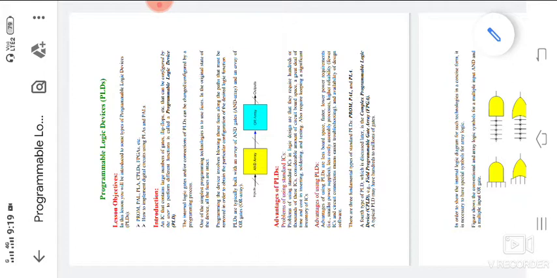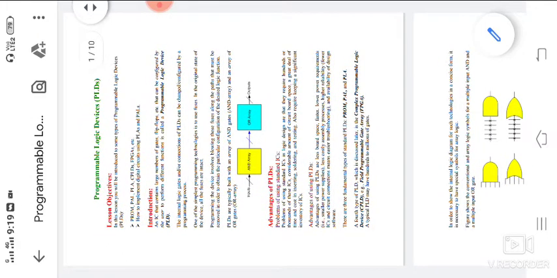For example, we have an IC, and in that IC a number of gates are there, flip-flops are there, muxes are there, whatever detailed circuits are there, that can be configured by the user to perform different functions. That is called a programmable logical device.